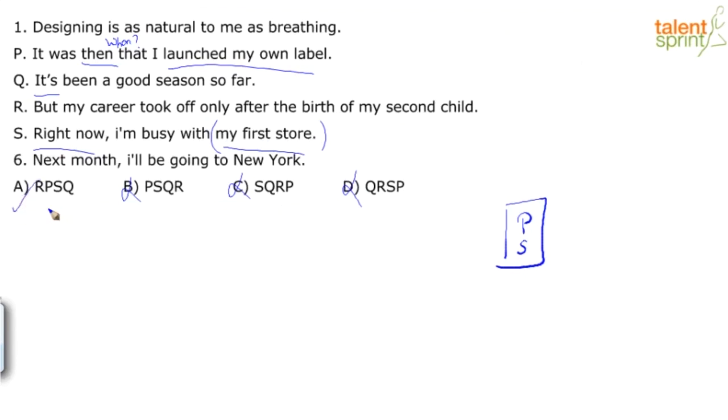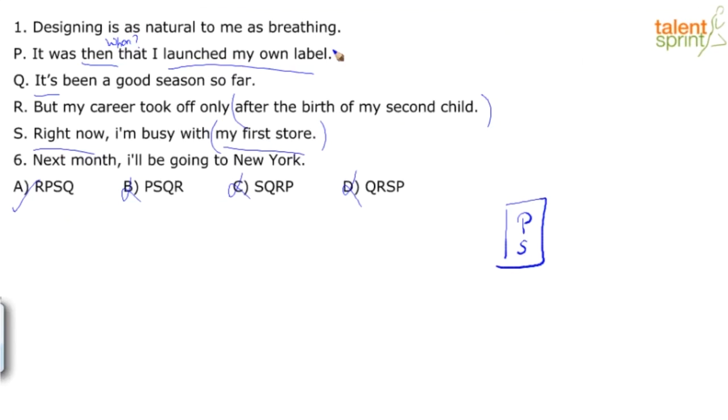So designing is as natural to me. So how you need to look at it is, though designing was as natural to this person as breathing, they were only able to focus on their career after the birth of the second child, right? So this could be their passion, but they were not able to focus on their passion until the birth of the second child. Or it was then that I launched my own label. So after I was able to focus on my career after my second child, that is when I launched my own label. So as soon as I launched my own label, I became very busy, right?